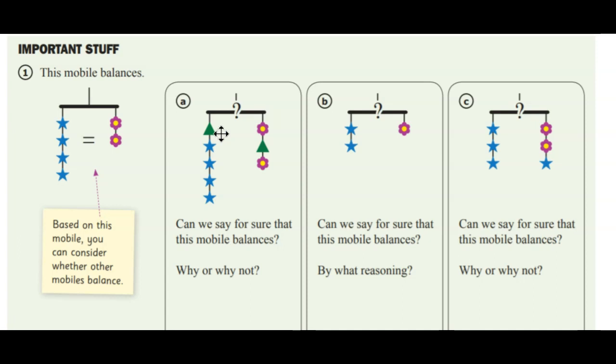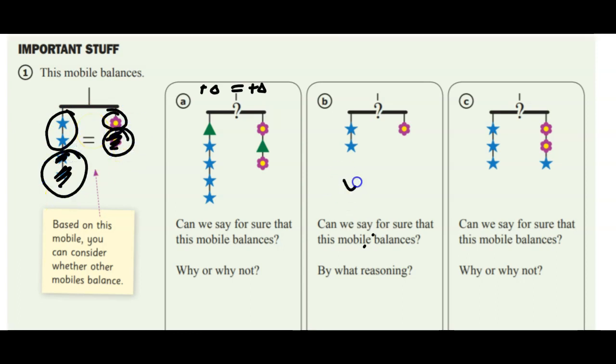Notice what we're eventually setting up is an equal sign in between here, and we're adding a triangle to both sides. So we're keeping the equation in balance, just like when you solve algebraic problems later on. On the next one, it says, can we say it balances? Well, we went from 4 stars to just 2, and over here we knocked off 1 flower. So we keep that ratio the same. Notice 2 stars we could say is equal to 1 flower. So if we mark off 2 stars, we also have to mark off a flower, and so this is a yes also. So both of these are yeses.